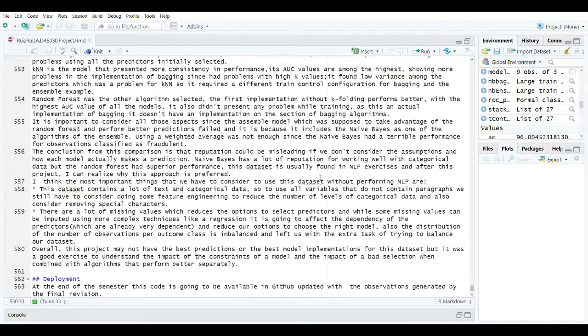Also, another really important lesson for me is that when we do an ensemble, we don't have to assume that the ensemble is going to work well just because we choose the best models. Even if we have two good ones, a really badly implemented weak one is going to defeat all that work with its bad predictions.